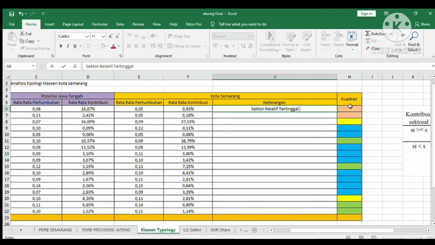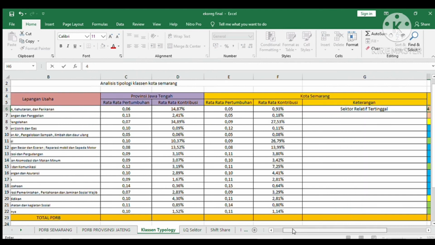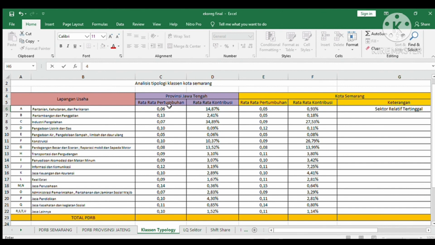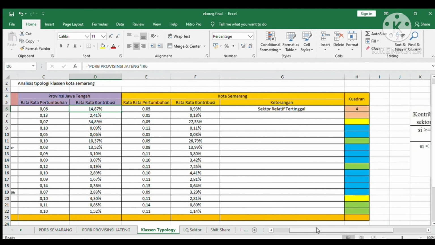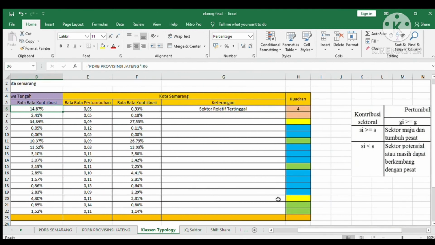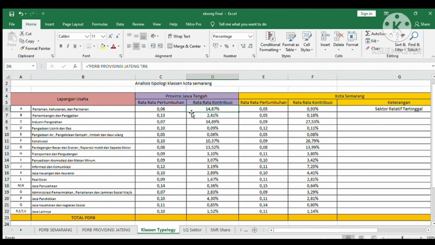for example, number 1 is in quadrant 4, because the growth rate in Semarang City is less than the growth rate at Central Java Province, and the contribution value of Semarang City is less than the contribution value at Central Java Province, and do it to all data by comparing the growth rate and contribution value.